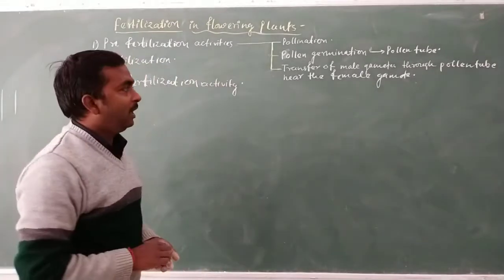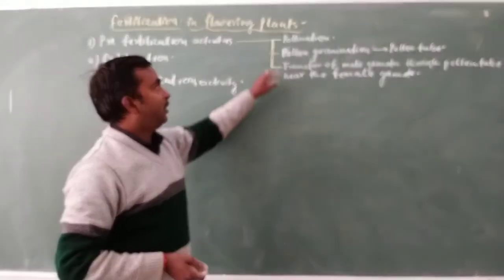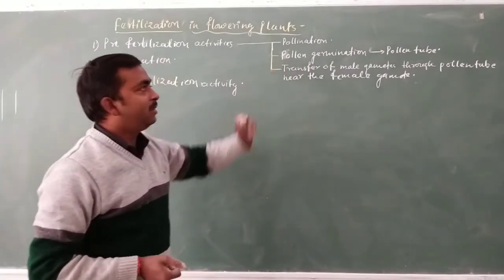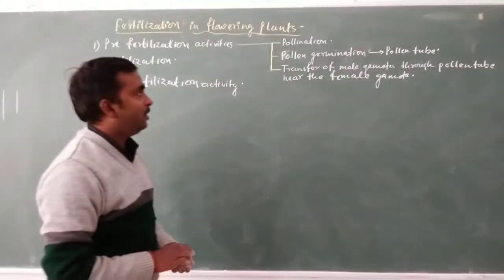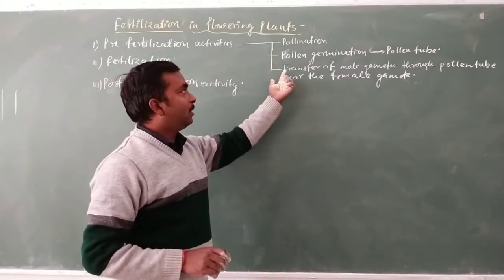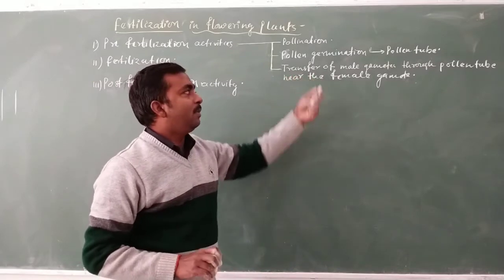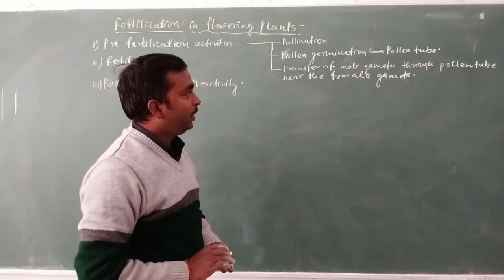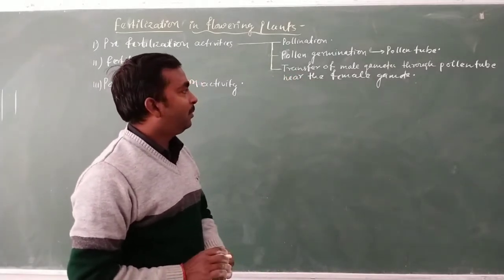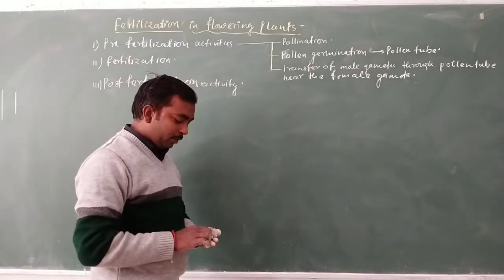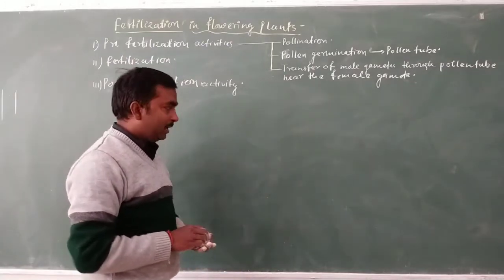So the pre-fertilization activity involves first pollination, second pollen germination, it means the formation of the pollen tube, while the third stage involves the transfer of male gametes through this pollen tube near the female gamete. We will also discuss this along with the diagram.